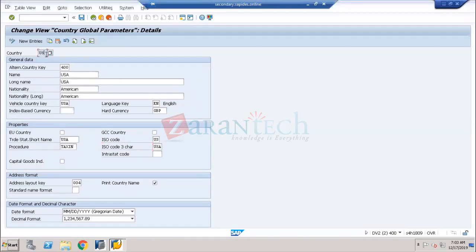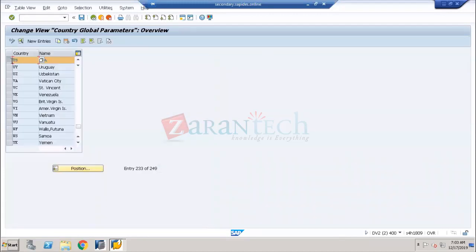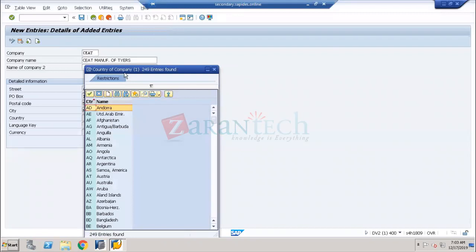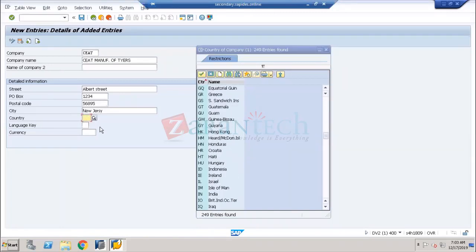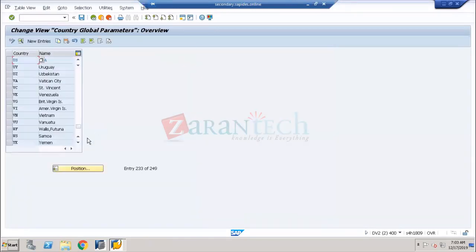If the US is not available in this country list, for example, if I had deleted the country, then I cannot give the US over here and cannot update the US. So first, there are 249 countries already available.